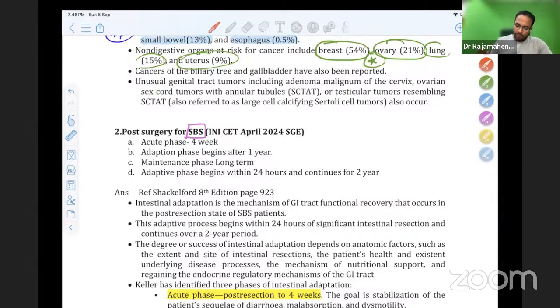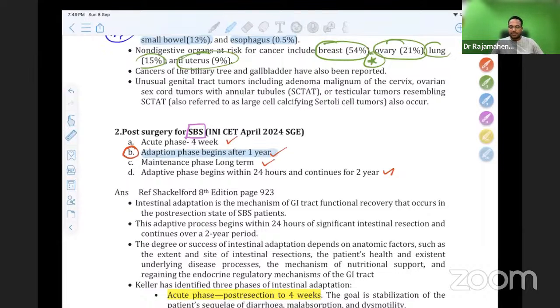In short bowel syndrome, after surgery, the patient goes through phases. Acute phase is for 4 weeks. Adaptation phase begins after 1 year. Maintenance phase is a long period. Adaptation begins from 24 hours and continues for 2 years. So "adaptation phase begins after 1 year" is wrong. It is not 1 year. It starts very soon, not after 1 year.